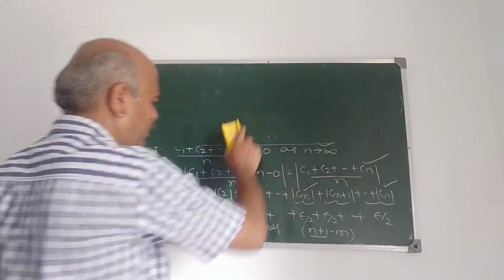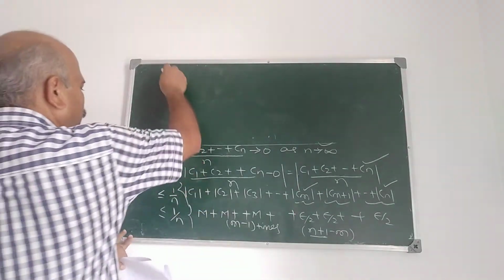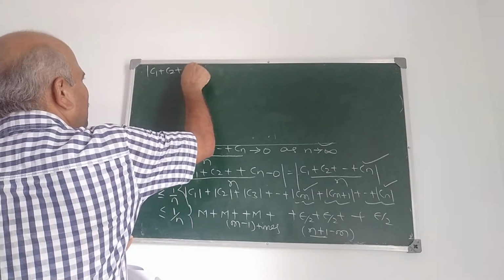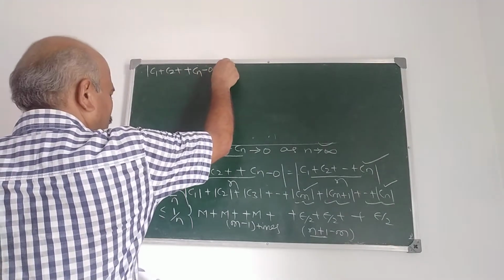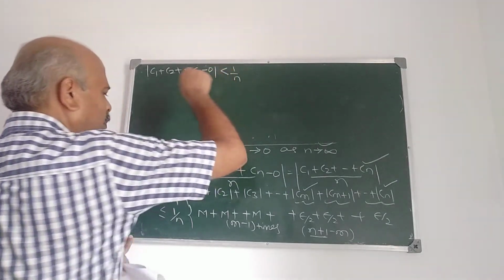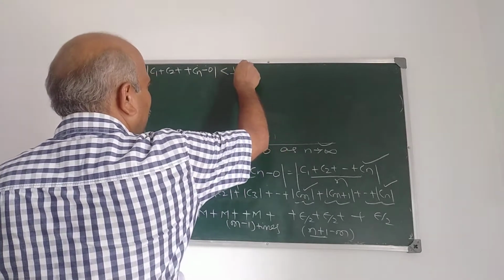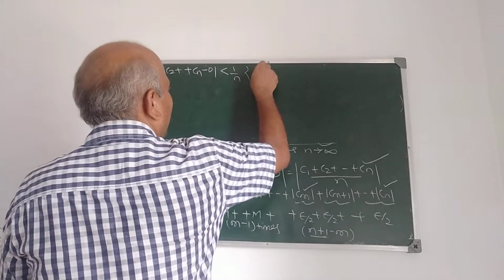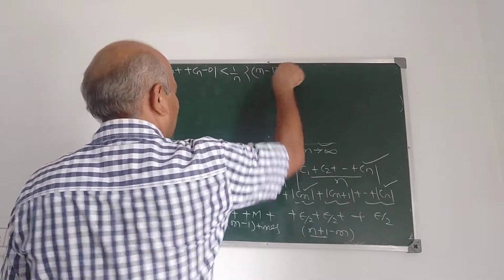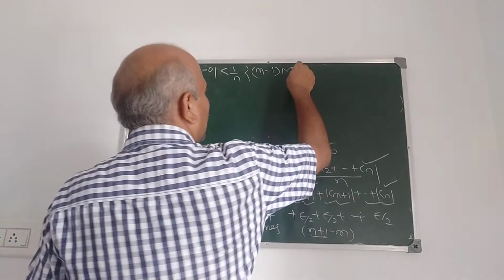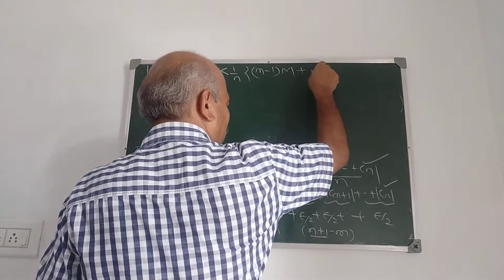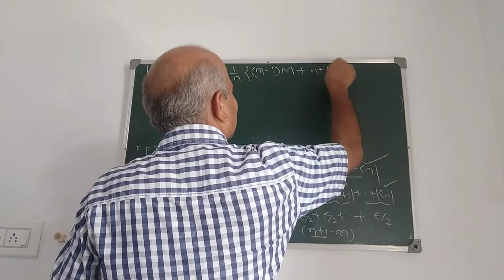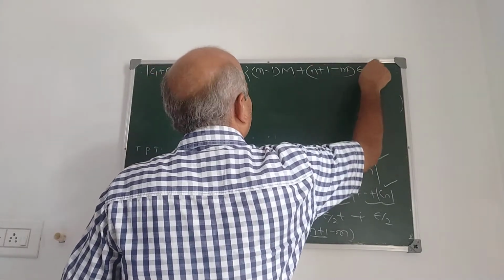Now therefore, mod of (C1 plus C2 plus etc. plus Cn) upon n minus 0 is less than 1 upon n into (m minus 1 times M plus (n plus 1 minus m) times epsilon by 2).